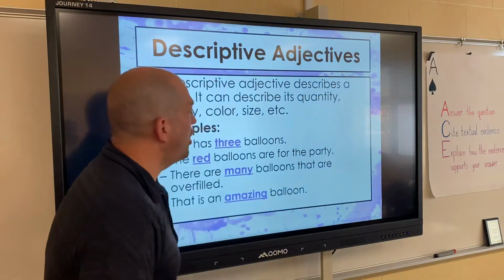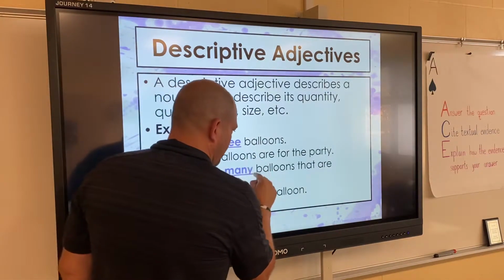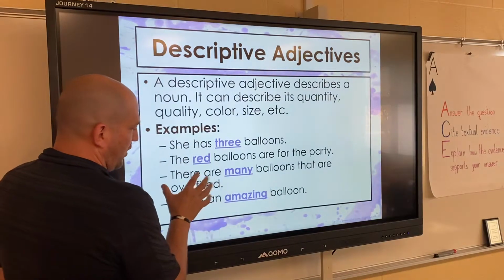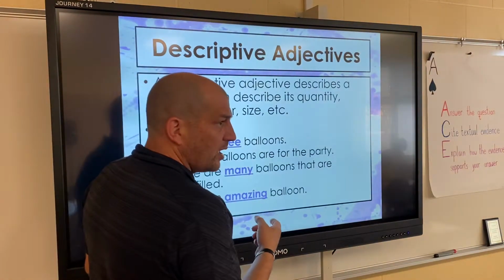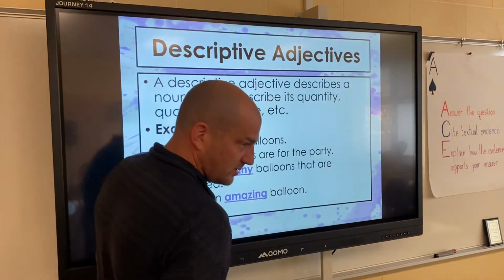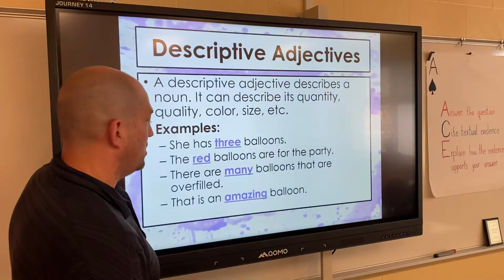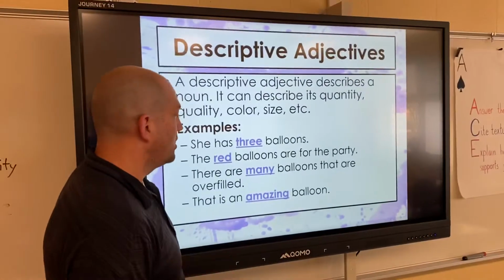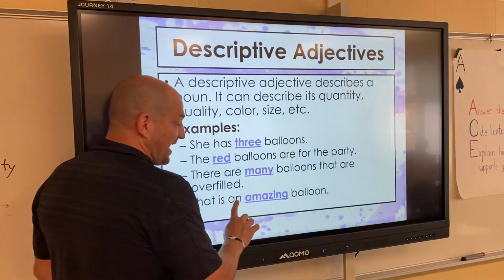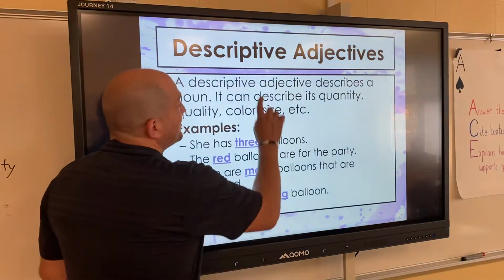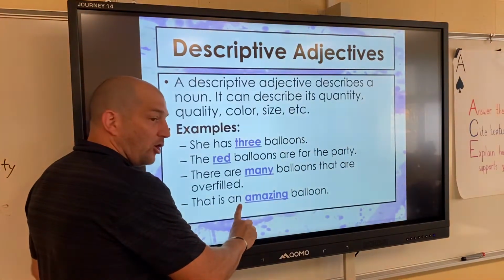And you're going to have to know, hey, wait, where are the nouns in this third sentence? Well, there are many balloons as a noun that are overfilled. I don't know if overfilled is a noun. Sounds like an adjective to me. The balloons that are overfilled. Yes? In the last sentence, you have that and, which is, one is an article and then the other... That is an article as well, right? That is an amazing balloon. Amazing would be a descriptive adjective, anything that describes the balloons. But this is an article.